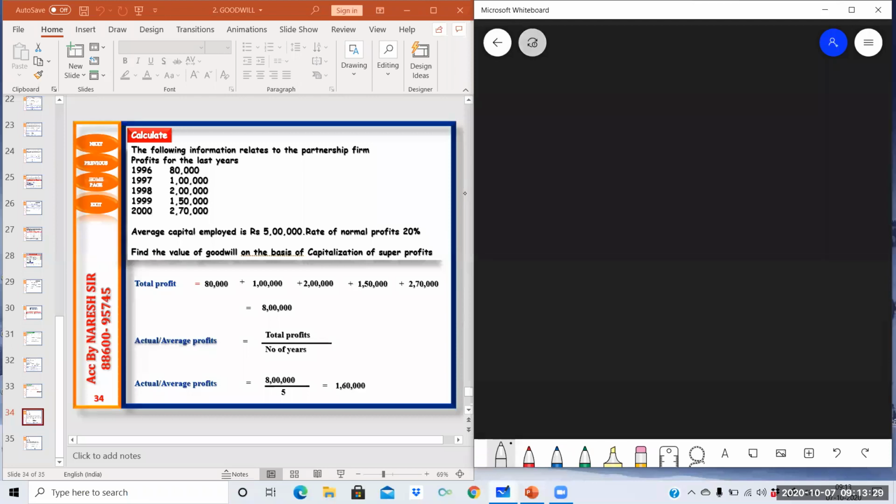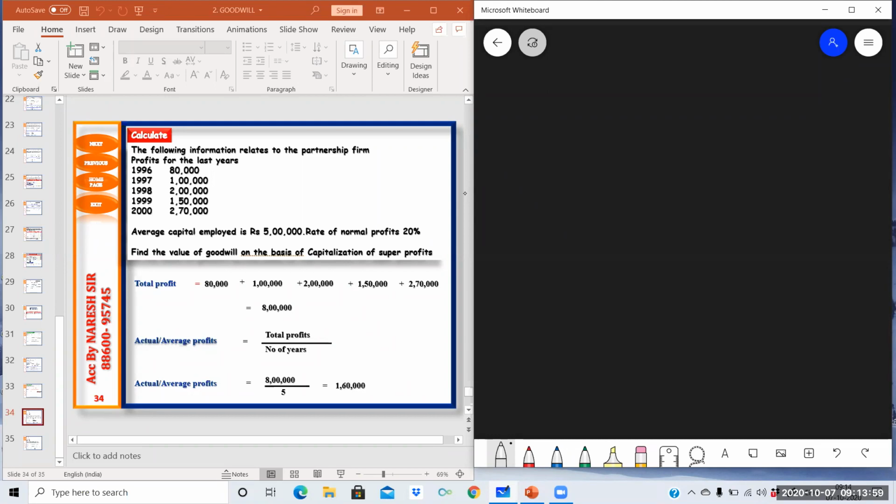The following information relates to the partnership firm. Profits for the last years: 96, 80,000; 97, 1 lakh; 98, 2 lakh; 99, 1 lakh 50,000. If there is any adjustment relating to any capital expenditure treated as revenue, any non-recurring expense, any future expense, any future income, then all those treatments or adjustments will be done like we have understood.